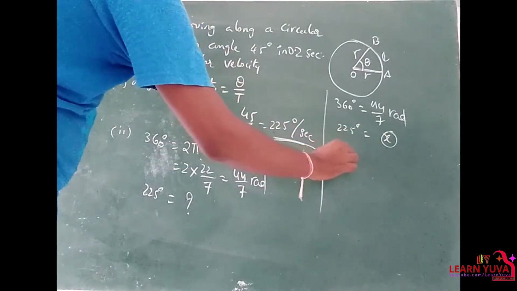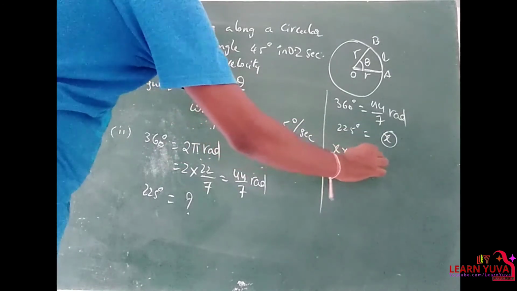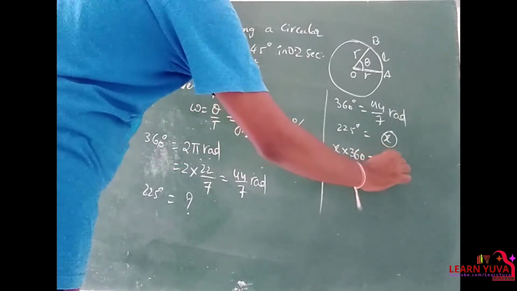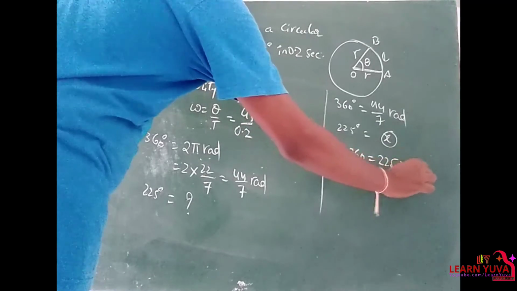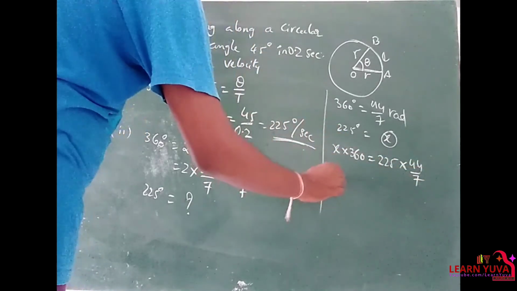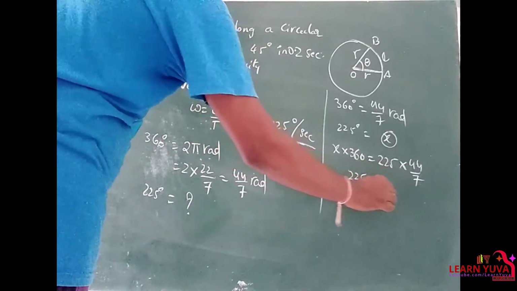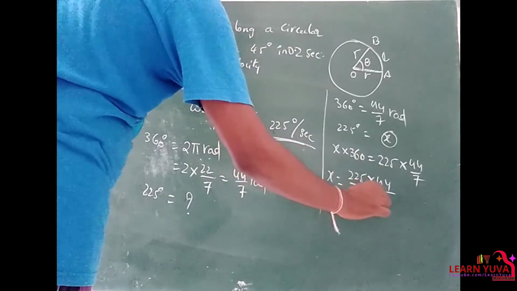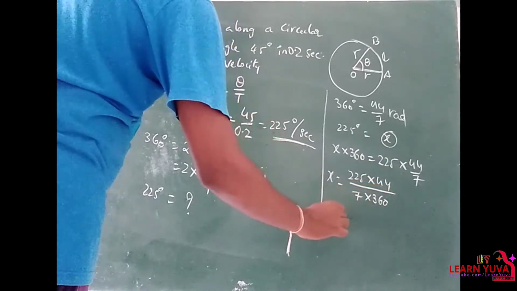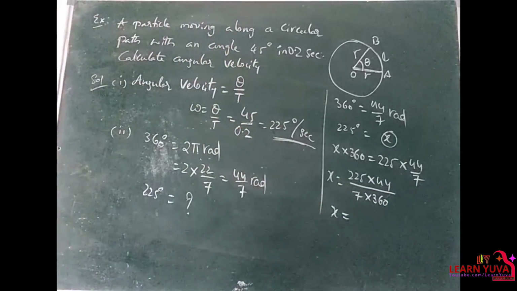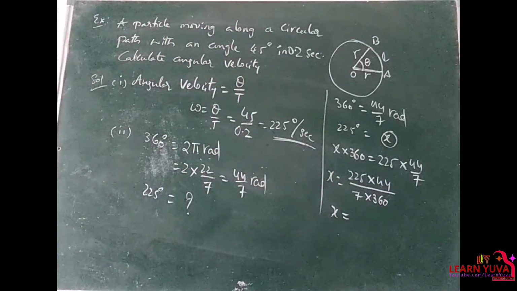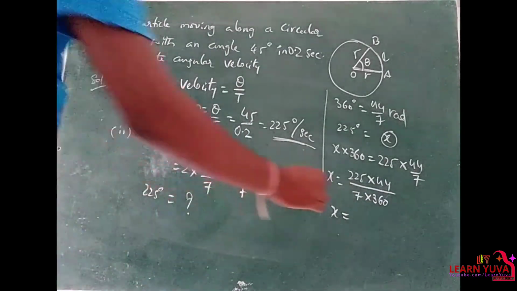So cross multiplication, x into 360 is equal to 225 into 44 by 7. So x is equal to 225 into 44 by 7 into 360. So if we make the calculation, on an average you will get 3.928